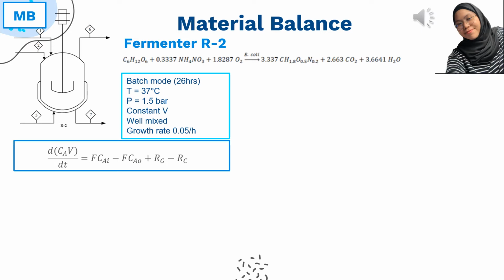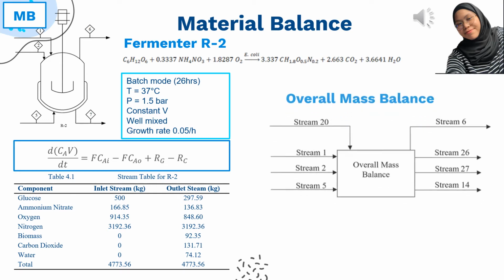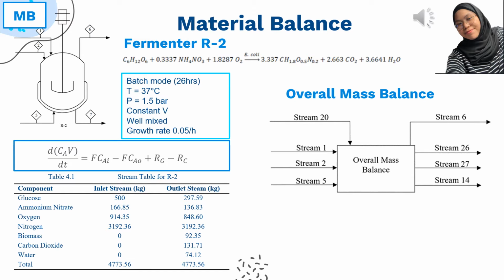The fermentation occurs at 37 degrees Celsius and 1.5 bar with a growth rate of 0.05 per hour, and the results in this table show that the material balance in the fermenter is balanced. The same goes for the overall mass balance, where we consider all the flows in and out of the whole plant, and the calculation shown is balanced.